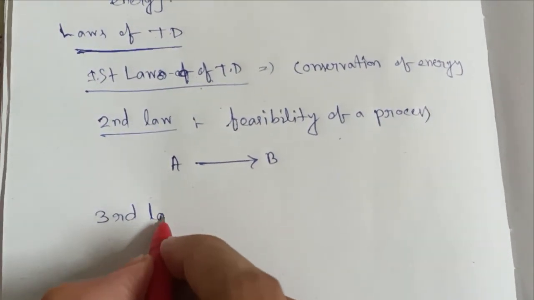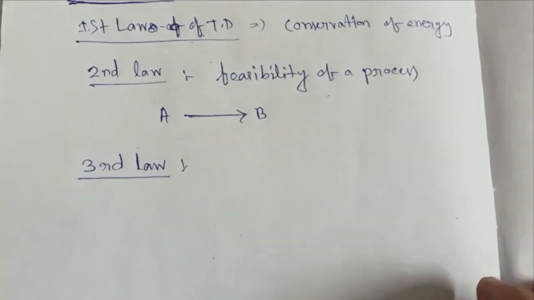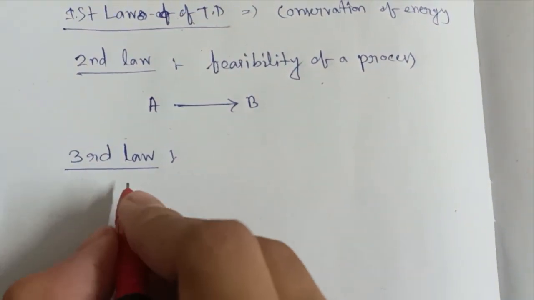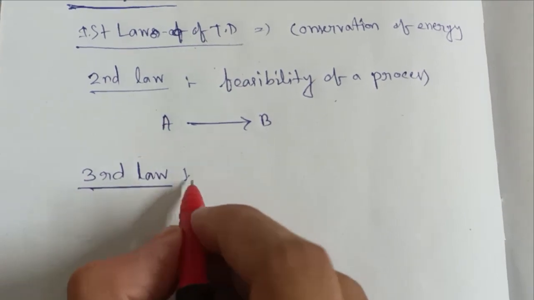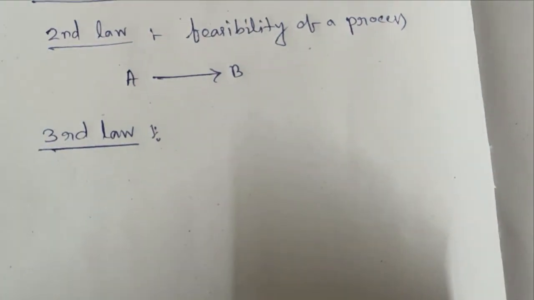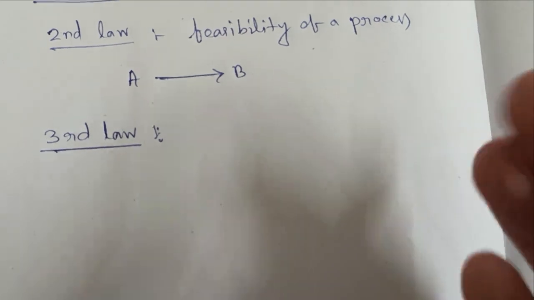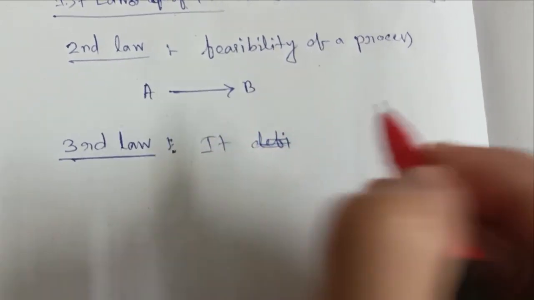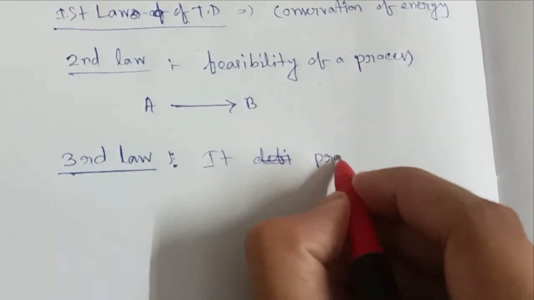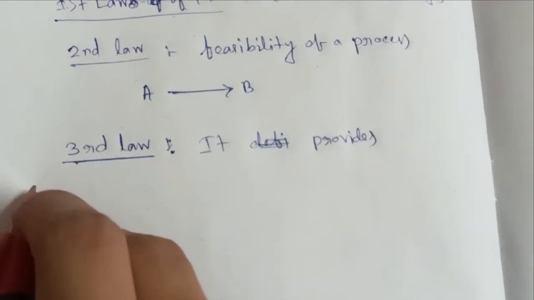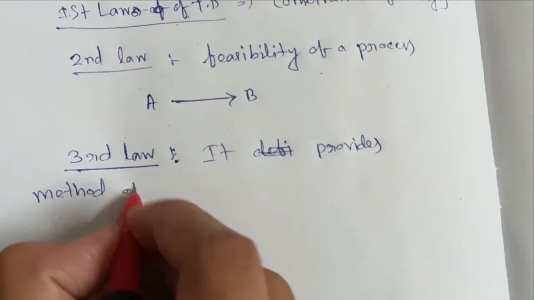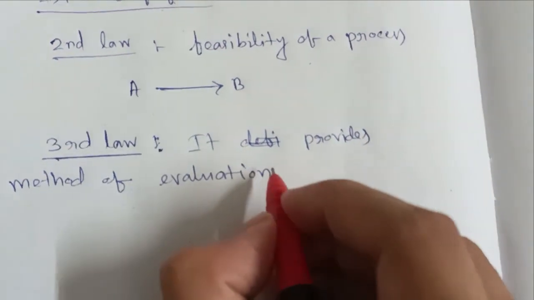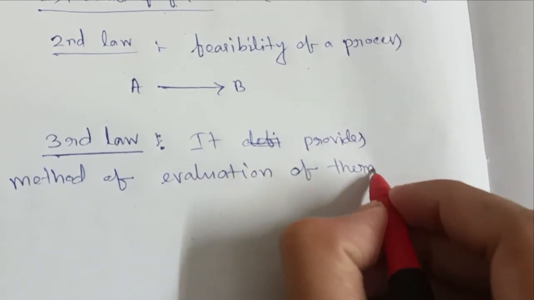Again, the third law. The third law tells about entropy, and it also denotes the various thermodynamic properties. It provides the method of evaluation of thermodynamic properties.